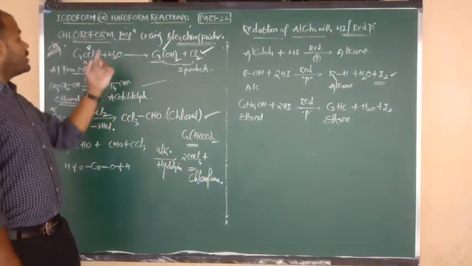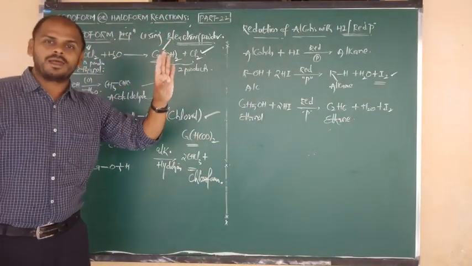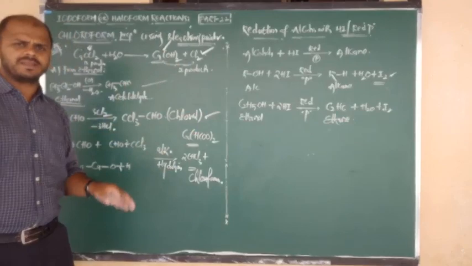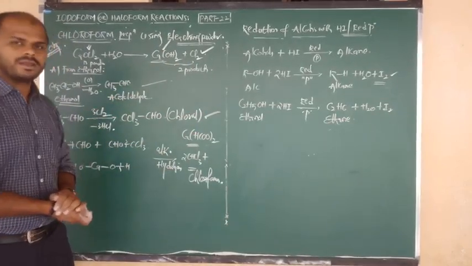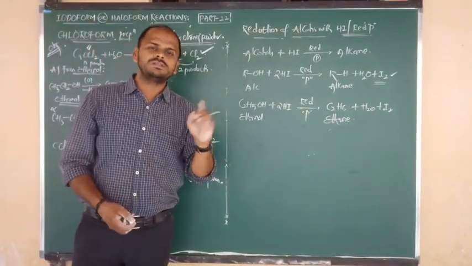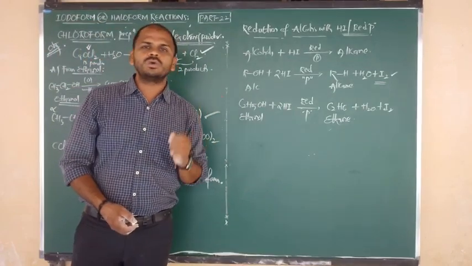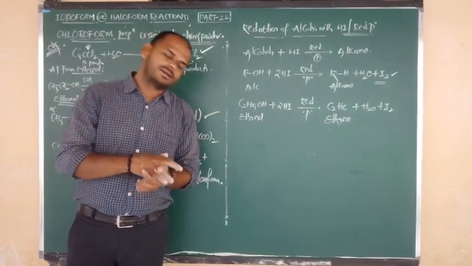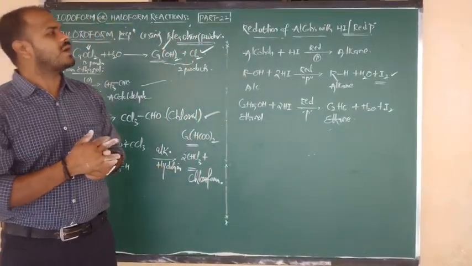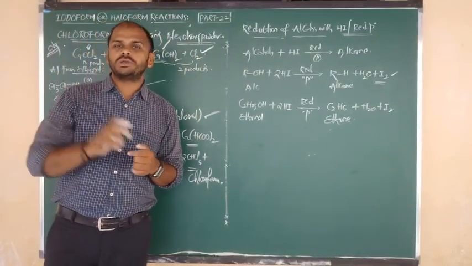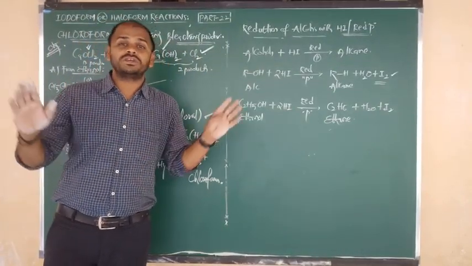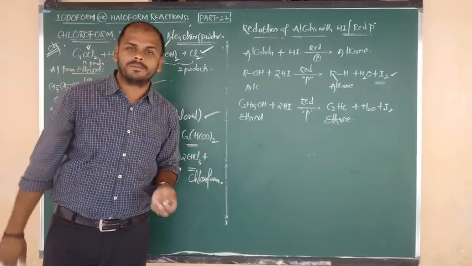Again the same thing: preparation of chloroform from bleaching powder and isopropyl alcohol. There also the same 3 steps are there. Everything is copy paste. That one I have given in the notes. Try to practice that. If you do not understand, ask me. Right. So in the next class we are going to discuss the methods of distinguishing primary, secondary and tertiary alcohols. Tomorrow is the final topic. Good.